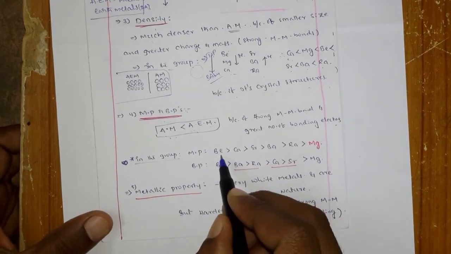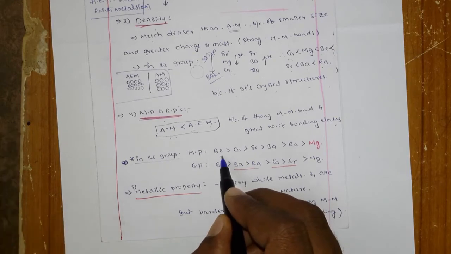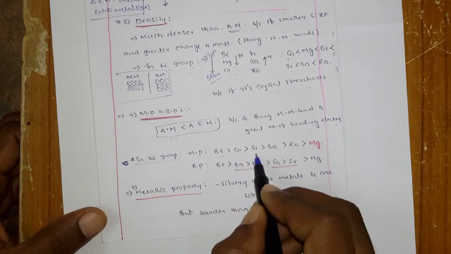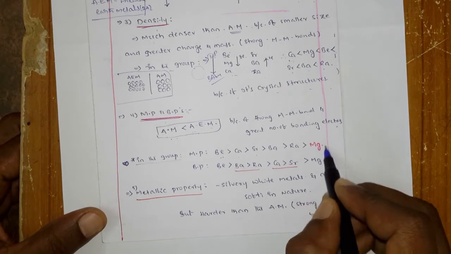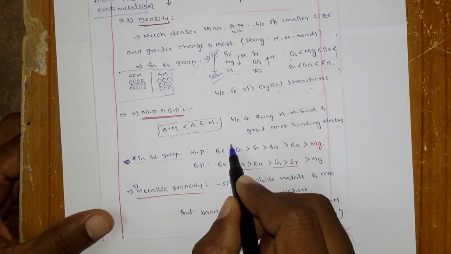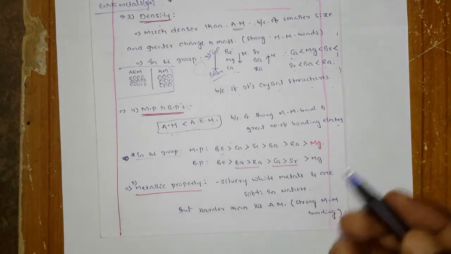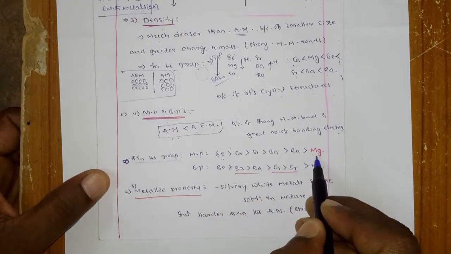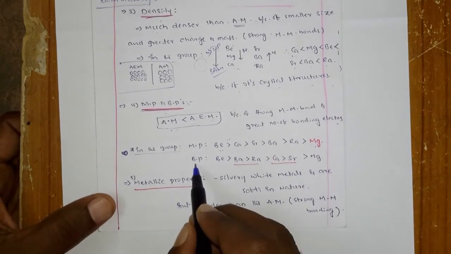Here, obviously beryllium has a strong metal bond, then calcium, then strontium, then barium and radium. So what is the difference? Only magnesium. Generally magnesium should be here after beryllium. From top to bottom, melting points and boiling points should decrease, right? But magnesium, which should be here, has gone there. That is the one exception here. And come to the boiling points.